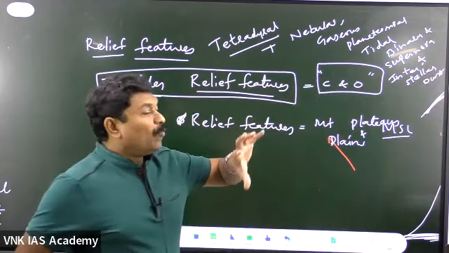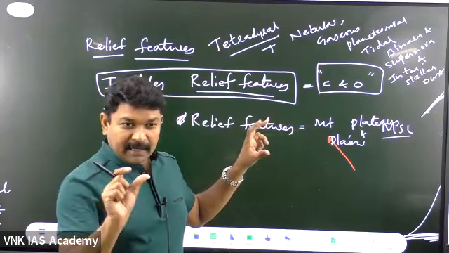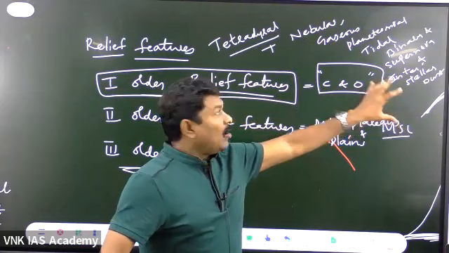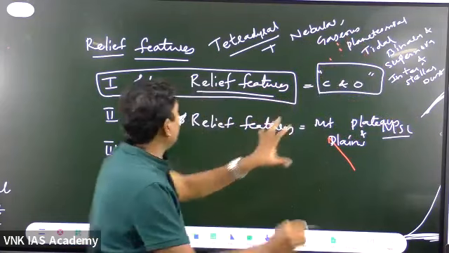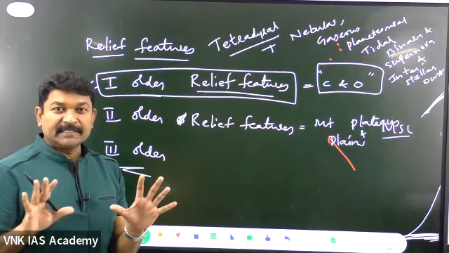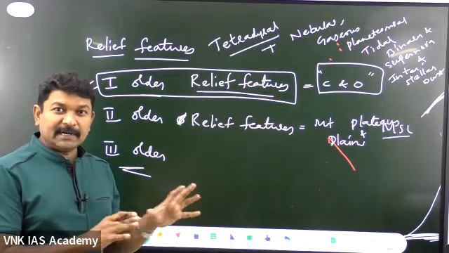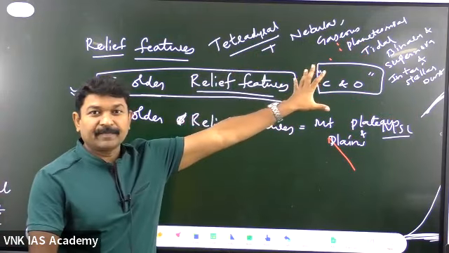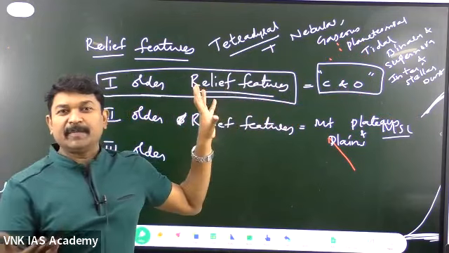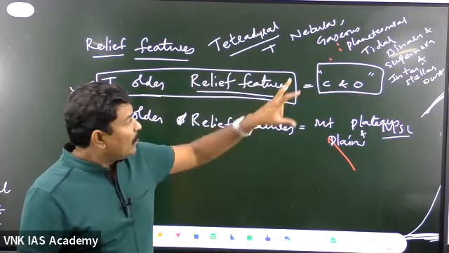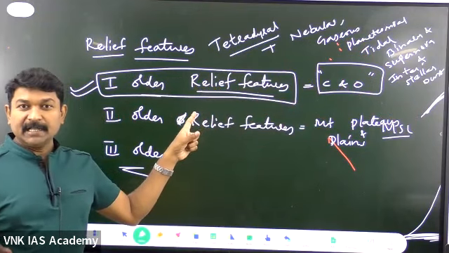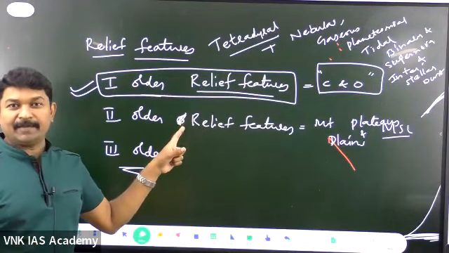Now, whatever we have uploaded, the handouts are giving all these explanations, right? All these explanations are for what? For the first order relief features. This is the connectivity. Is it clear? What we discussed earlier, only these concepts were being discussed, like what do you mean by nebular hypothesis, what do you mean by gaseous hypothesis. But what they are explaining is the first order relief features, how the continents and the oceans have developed.